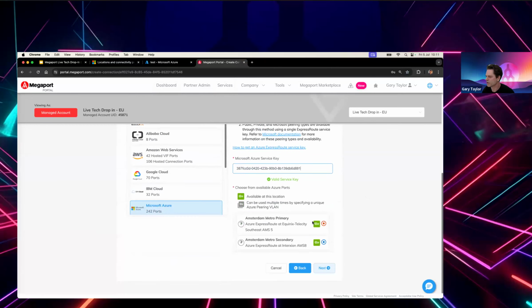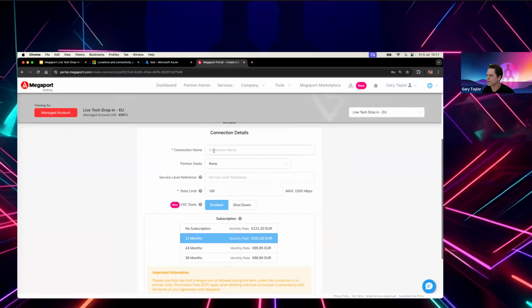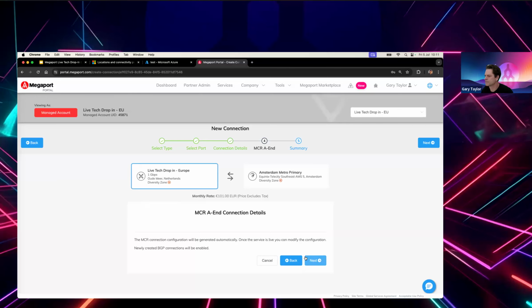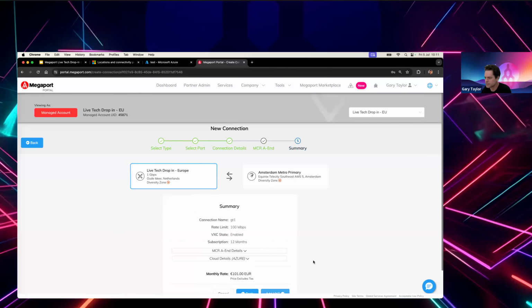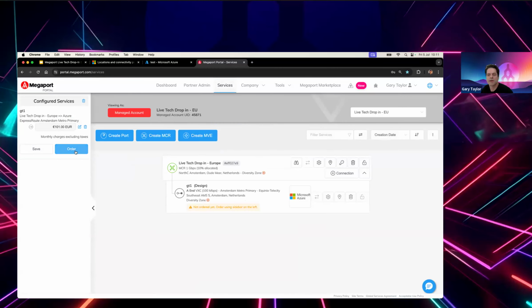And as you can see, we've got primary into Equinix and backup into Interaction. So I'll choose primary. We click Next. I'm going to call this GT1. Next again. And all the peering information will be auto-populated. We click Add VXC. And then we click Order.